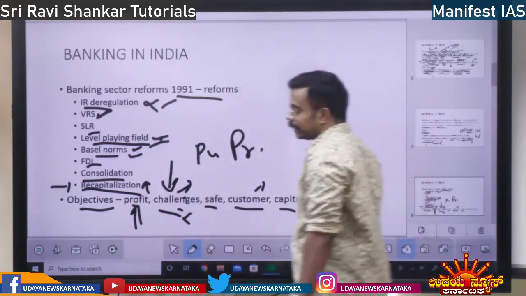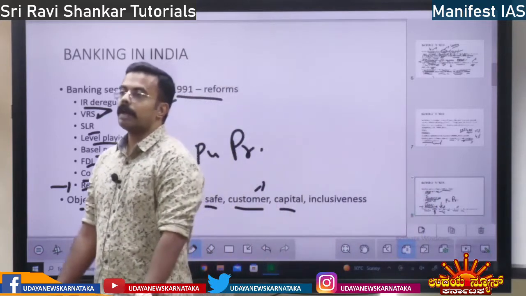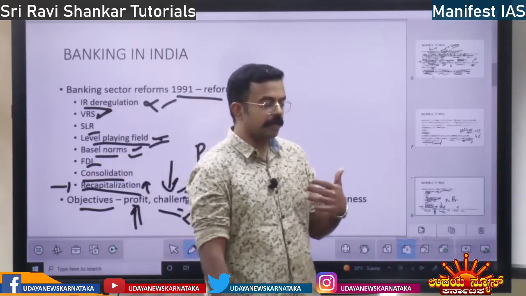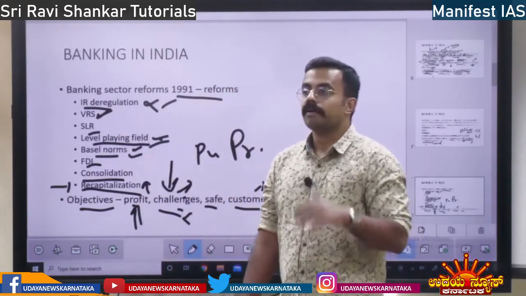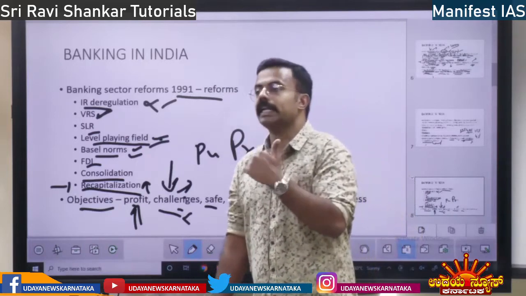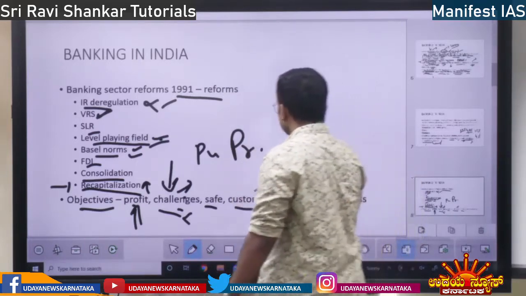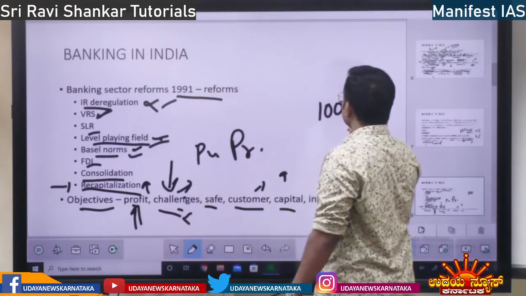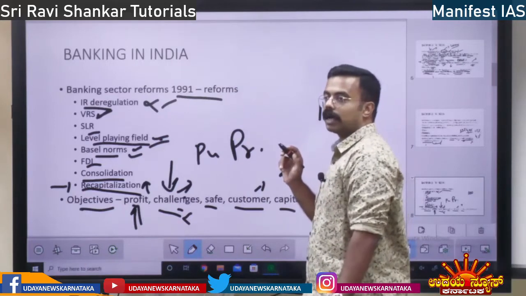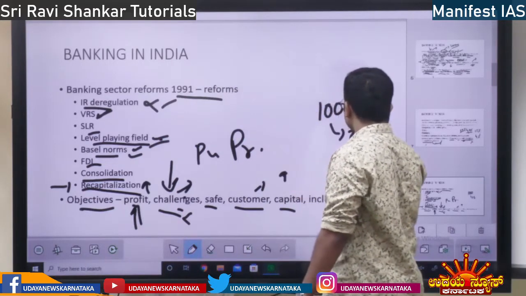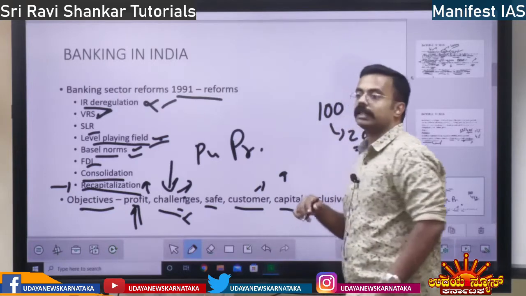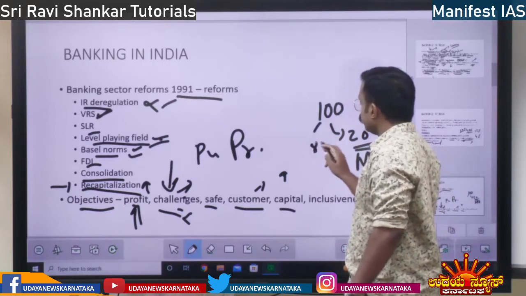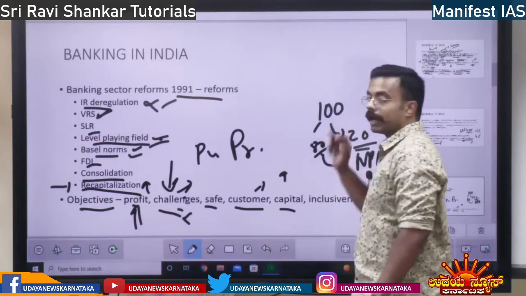Then capital has increased. Before 1991, the bank capital was very less. Now, post 1991, the capital has increased. What are the benefits of increased capital? See, suppose a bank has 100 rupees capital. It gives a loan of 20 rupees. That person will not return this 20 rupees. It becomes a non-performing asset. So with the remaining 80 rupees he has to run the bank now.